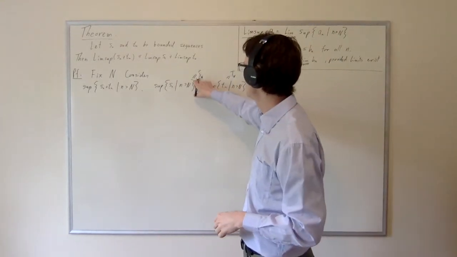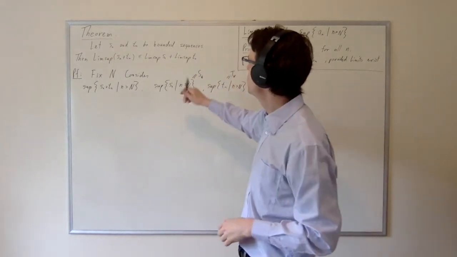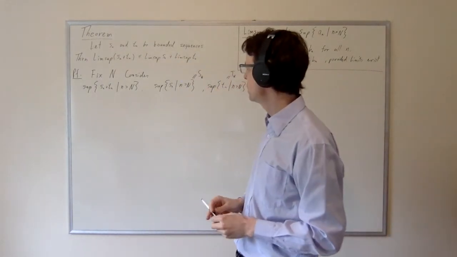So let's call this cap S sub N. We've assumed that these are bounded sequences, so we know that the supremum must exist.